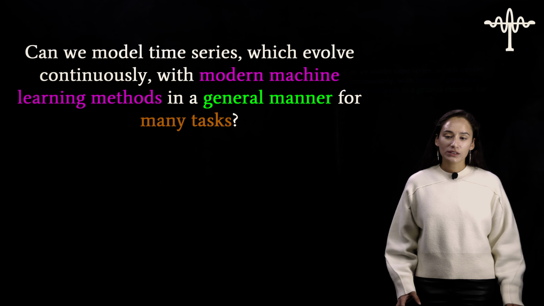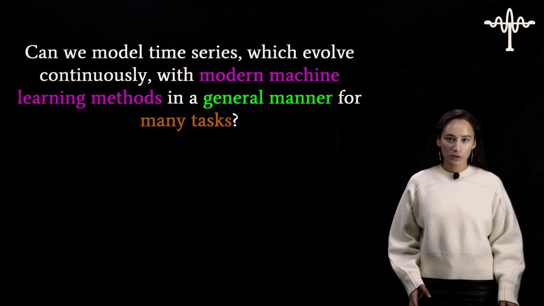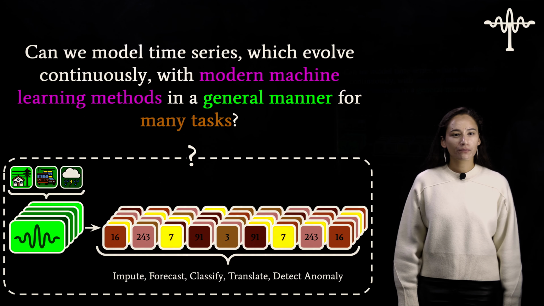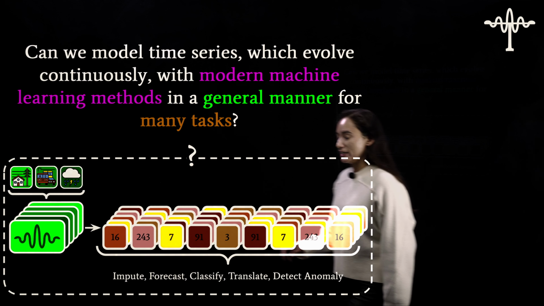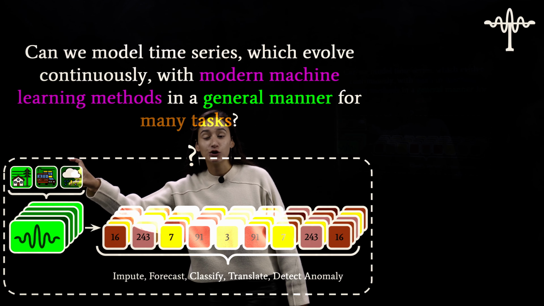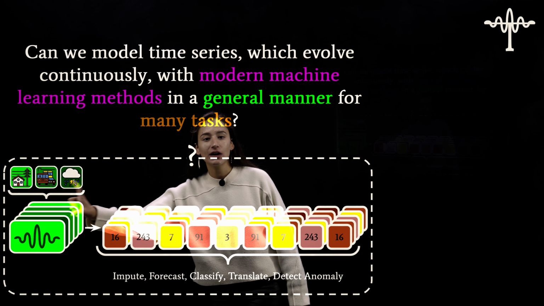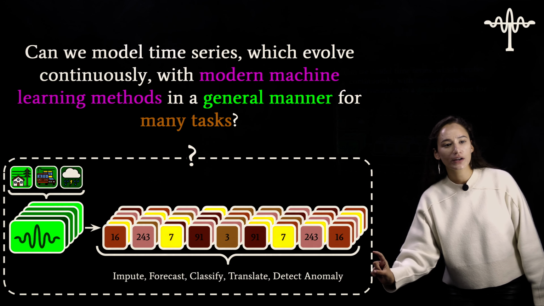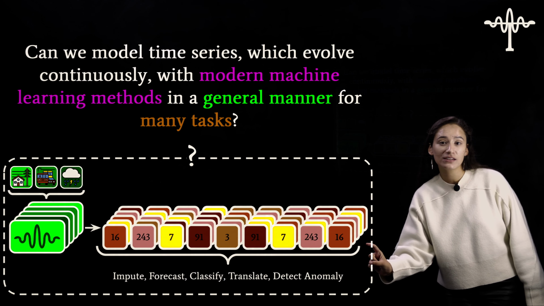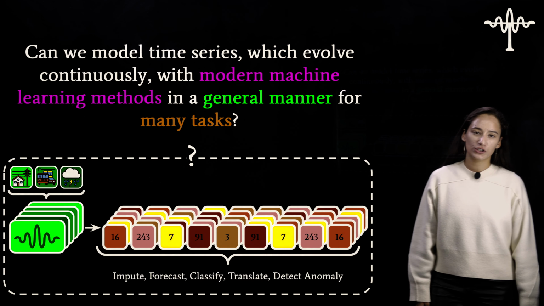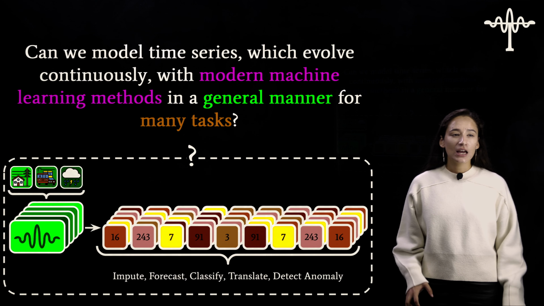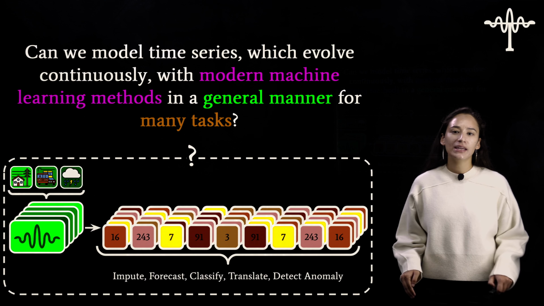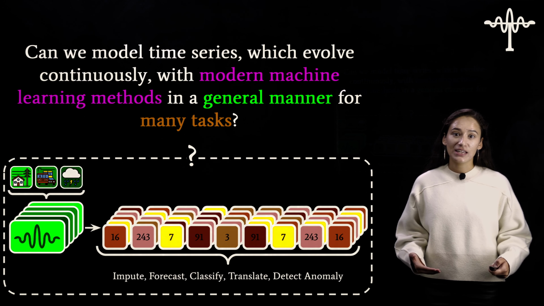Now I want to take this question and look at it visually, and maybe we can understand and fill in those gaps that are perhaps still there. The first thing I want to understand is, how can I take many different domains such as electricity, traffic, and weather, look at the time series from all of them, find some representation, which might look like this, and then look at them with many tasks, such as imputation, forecasting, classification, translation, and anomaly detection. Now I want to take these modern ML methods, general manner, and many tasks, and use this color scheme to code in this visualization to help understand a little bit more.